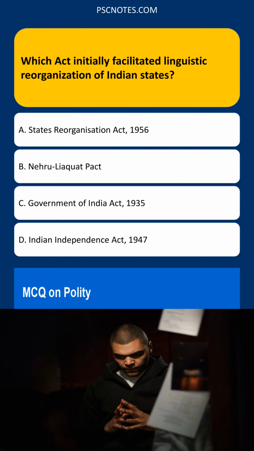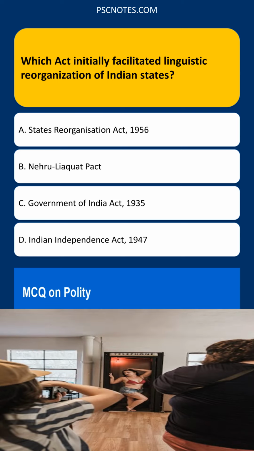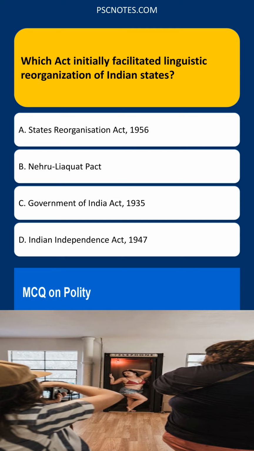The States Reorganization Act of 1956 is the correct answer because its primary purpose was to redraw the boundaries of Indian states based on linguistic lines. This act led to the creation of states that largely corresponded to major linguistic regions, addressing demands for greater cultural and administrative autonomy based on language.